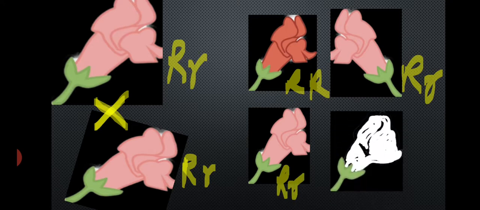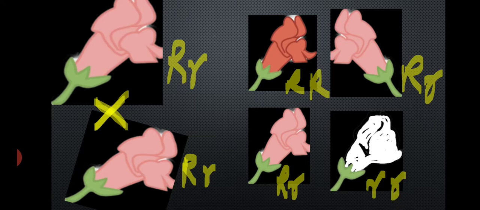The first is the red flower with genes capital R capital R. Another is a pink flower with genes capital R small r. The third in the F2 generation is also pink with genes capital R small r. The fourth is a white flower with genes small r small r.